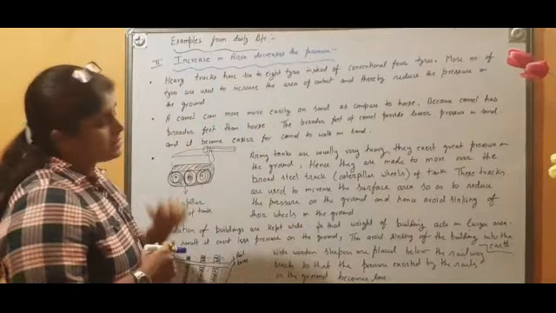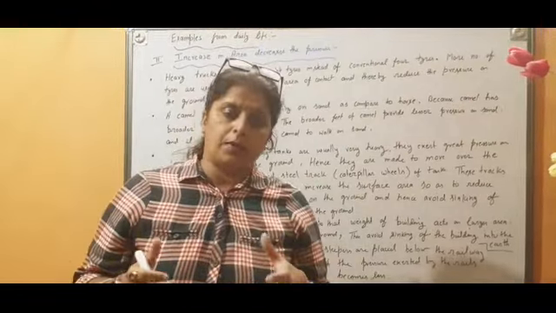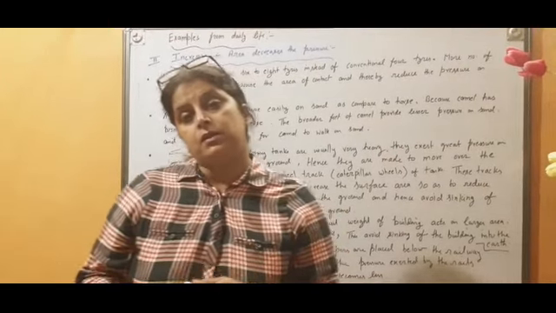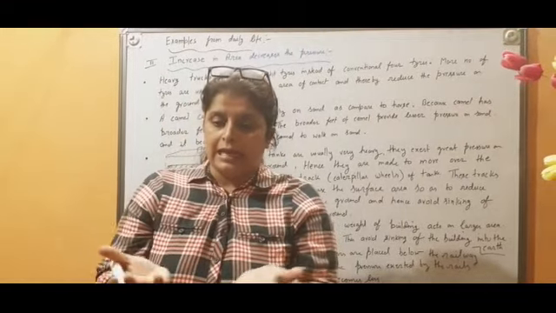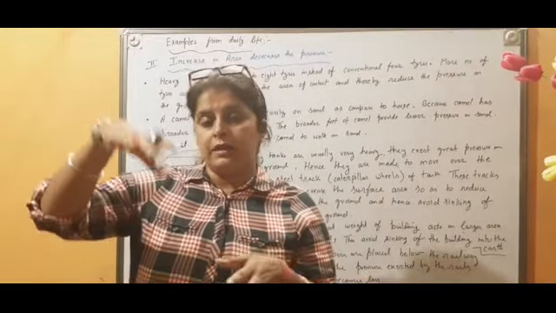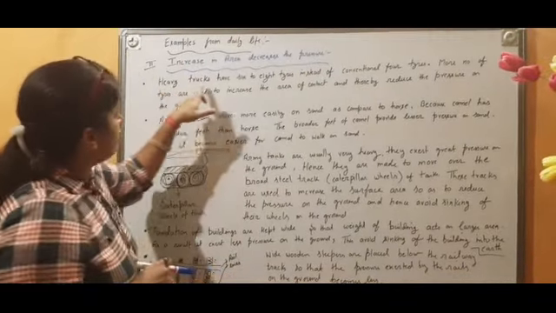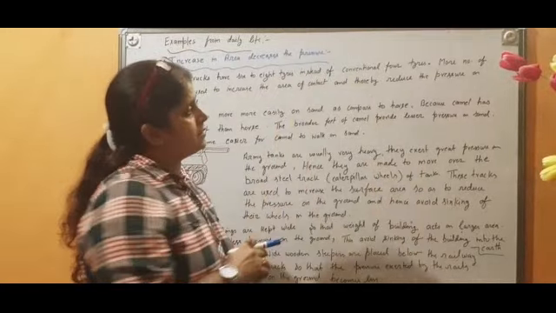For example, first example I have given about the heavy truck. You have seen in a truck there are so many wheels. Instead of 4 wheels, there may be 6 or 8 wheels. Why are there so many wheels? So that the area over which the weight is applied will increase, so that there will be less pressure on the wheels. Okay. So see what I have written here, heavy trucks have 6 to 8 tires instead of conventional 4 tires.